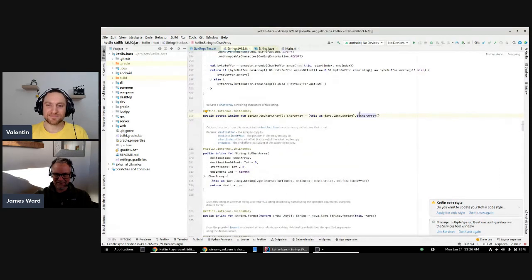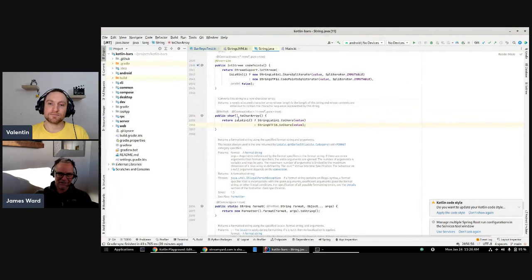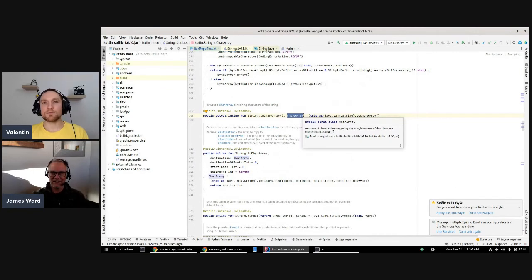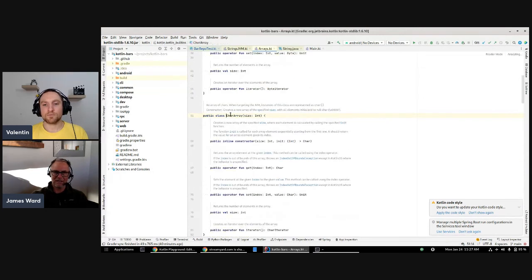And then Kotlin is just actually calling that, but what it's returning is a CharArray instead of the primitive array. So in Java, you'll see that it returns this primitive array, and Kotlin doesn't have primitives, which is one of the nice things about the language. And so instead of that primitive char array, it's giving us an actual CharArray, a class CharArray.